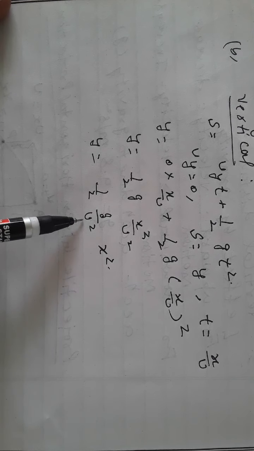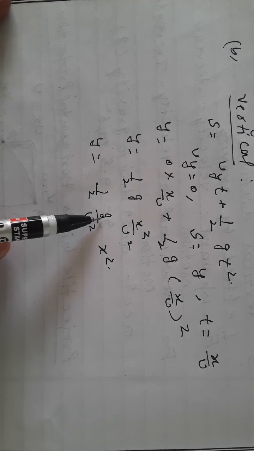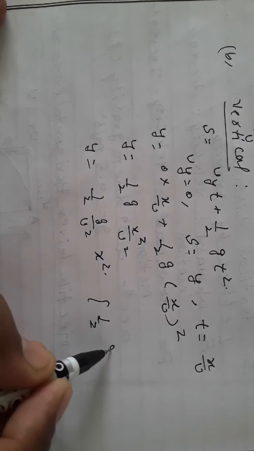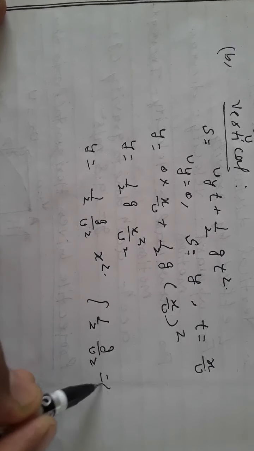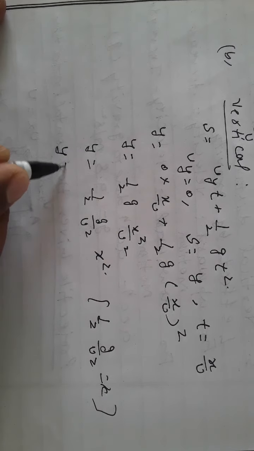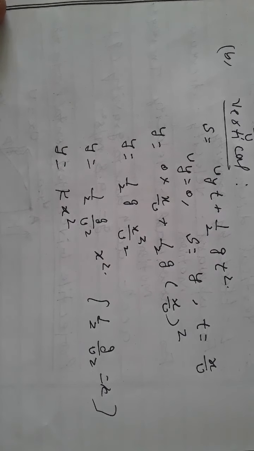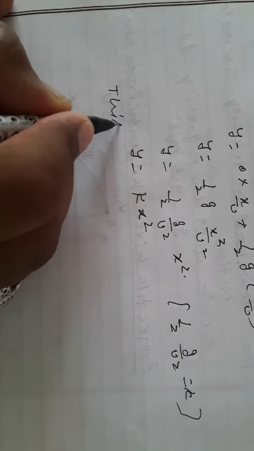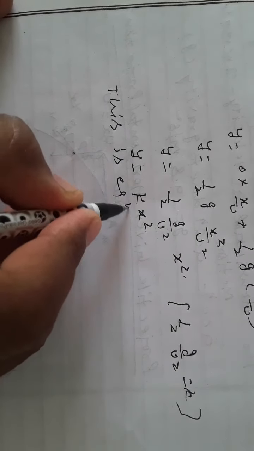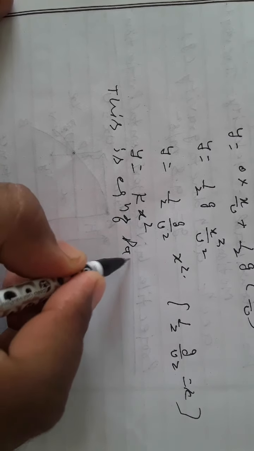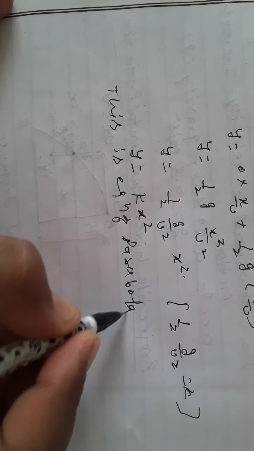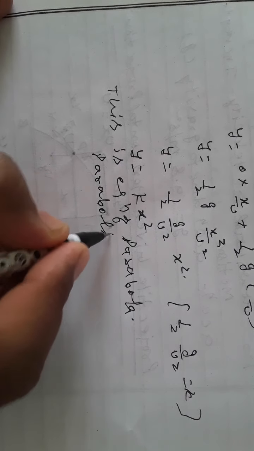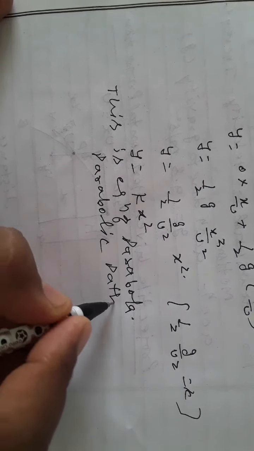Now you can see here, that is half into g upon u square into x square. Horizontal velocity is constant, g is acceleration due to gravity, 2 is constant. So we can say that half into g by u square is equal to k, this is constant. So y is equal to k into x square. According to maths, y is equal to kx square is the equation of a parabola. So the path followed by the object is called a parabolic path.